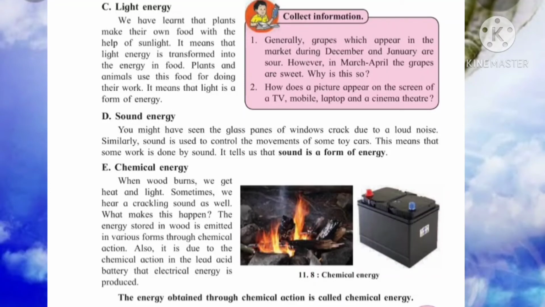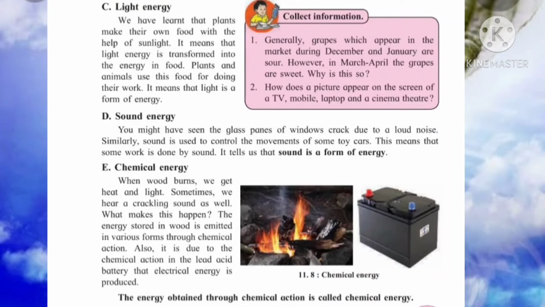Plants and animals use this food for doing their work. It means that light is a form of energy. As we eat the food, this energy is transferred from plants to our body. Yes or no? So light is also one form of energy.